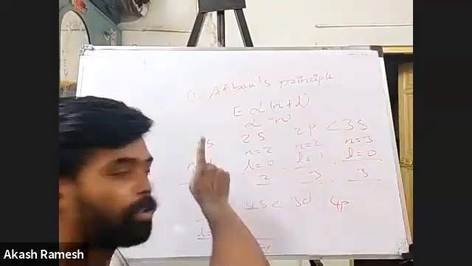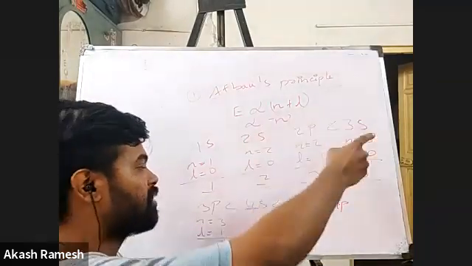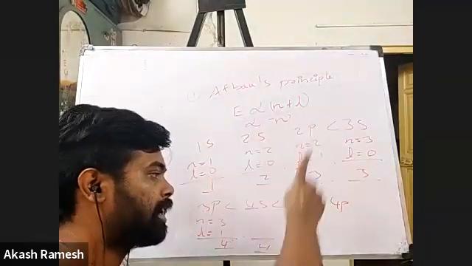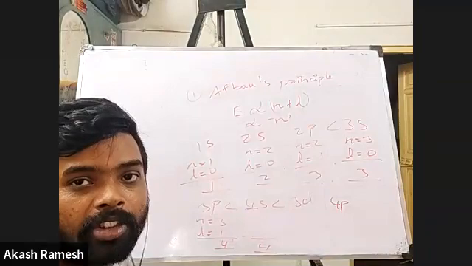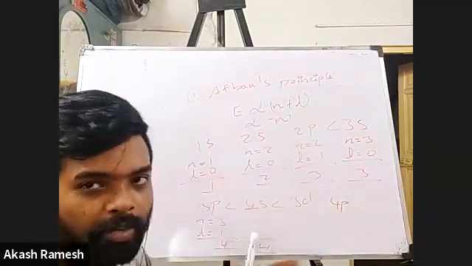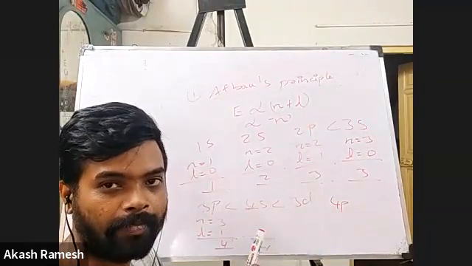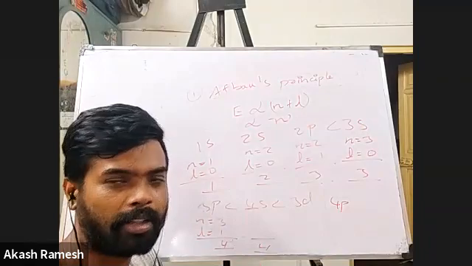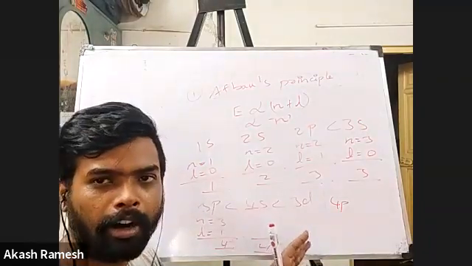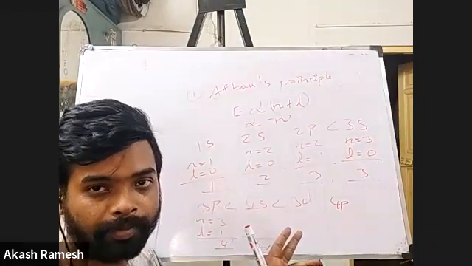This is the increasing order. Basically, the first electron always has to go to 1s, then 2s, then 2p, then 3s, then 3p, 4s, 3d, and 4p. If you don't want to mug up this order, eventually you will become used to it, because you will be using it at least a million times in the chemistry of 11th and 12th. But still, for starting purposes, you have to remember the order in which I'm going to fill the electrons.